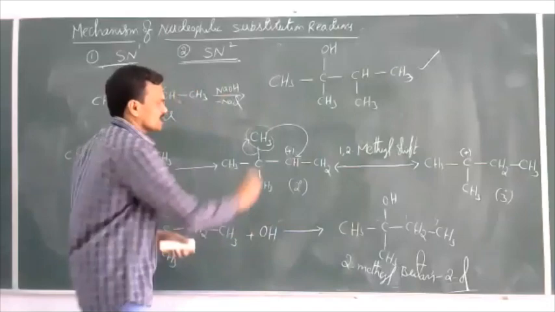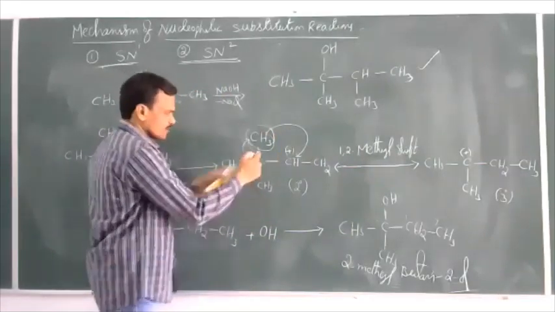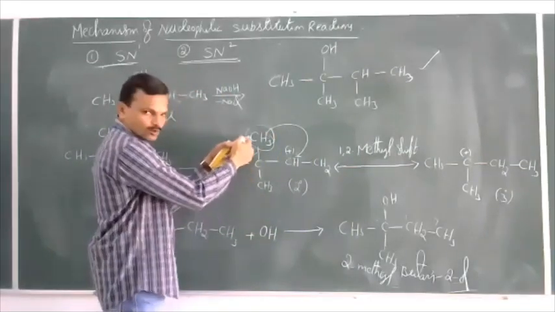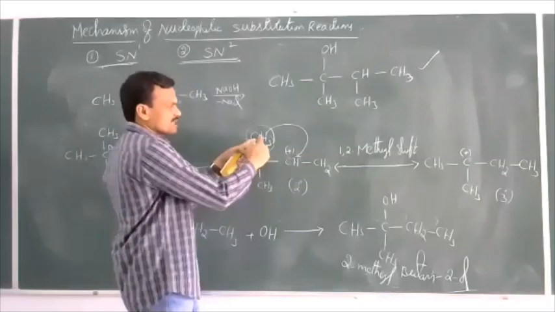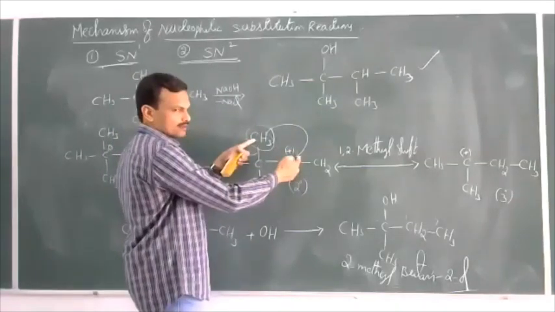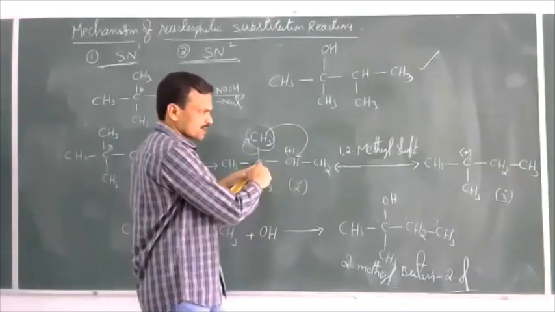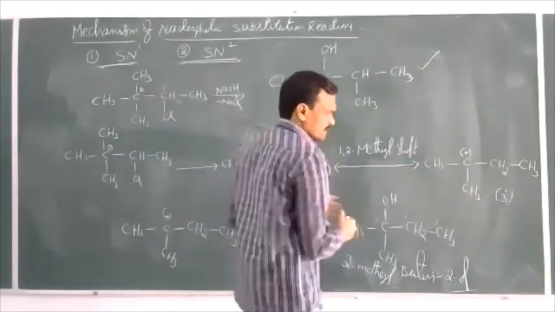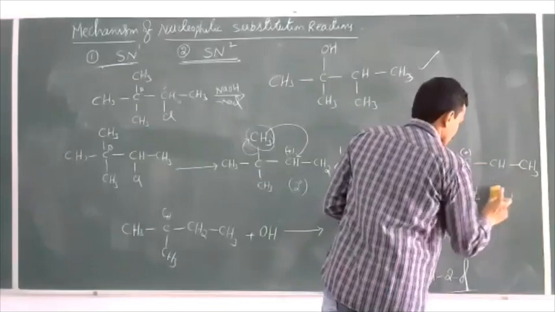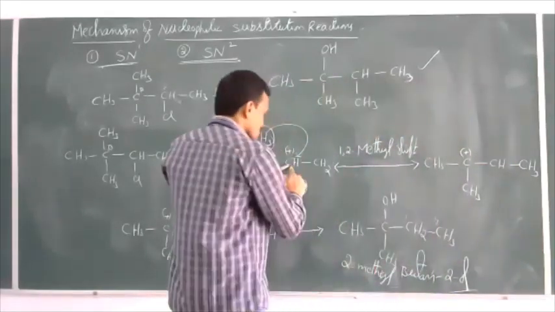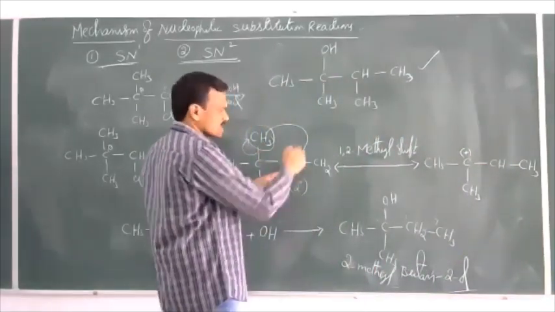Which group is shifted here? CH3 minus, methyl group. This electron pair is gained by the methyl group. And this CH3 minus attacks this carbocation. Then this carbon becomes positively charged. This carbon becomes carbocation, C+. And now here already CH is there. At this CH we are attaching CH3.